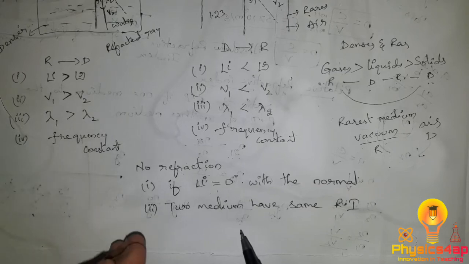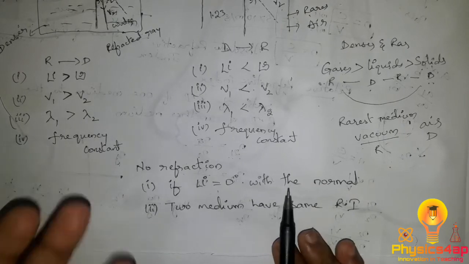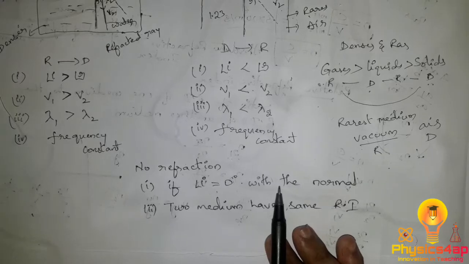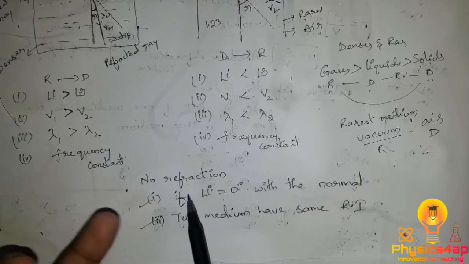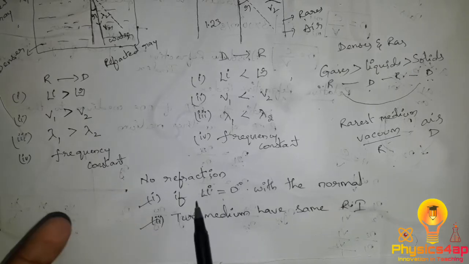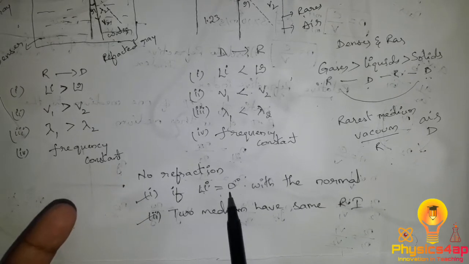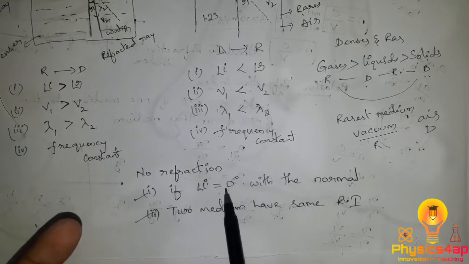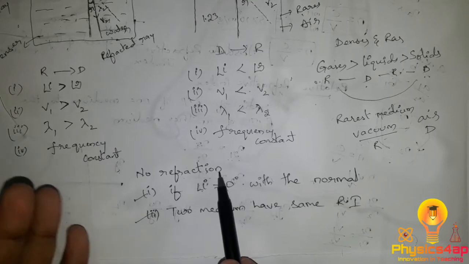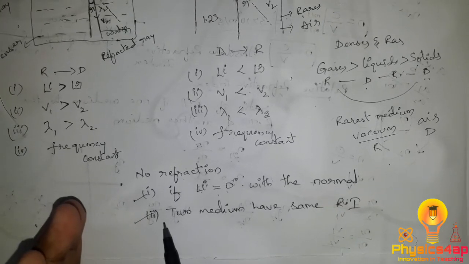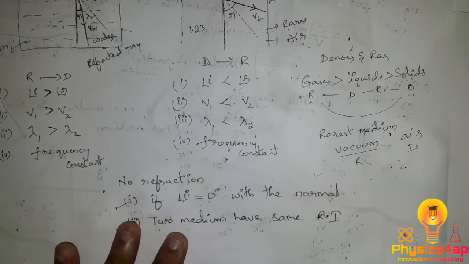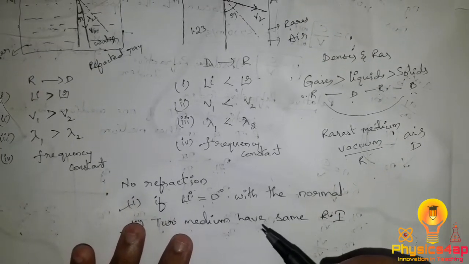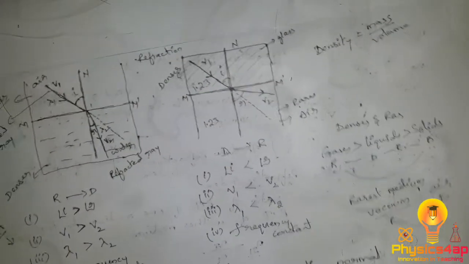There is another case which will come in the next video. For now remember the no refraction cases: number one, if the angle of incidence is 0 degrees with the normal, there is no refraction and the light travels in a straight line; and also if the two mediums have the same refractive index, there is no refraction.